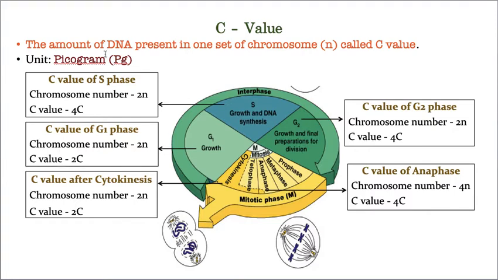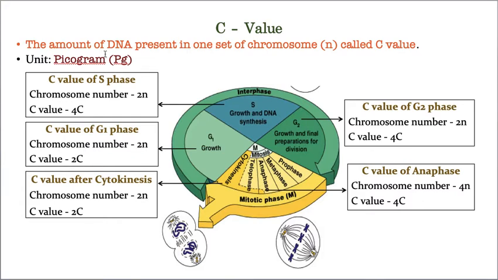If you take a plant, they produce pollen grains and also ova. Am I correct? So these are the gamete cells. Usually gamete cells are haploid, consisting of only one set of chromosomes. Now, how much amount of DNA is there in this one set of chromosomes, that DNA content is called the C value.